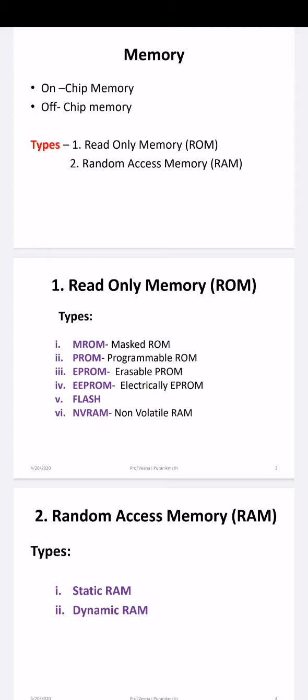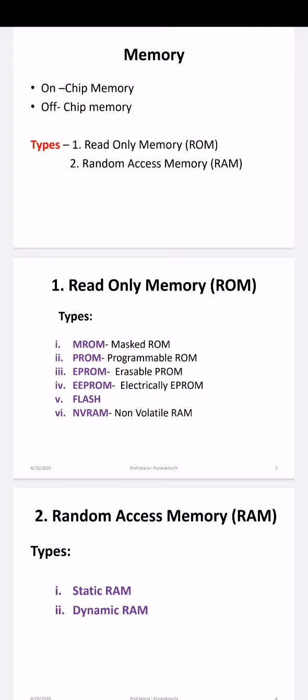How are we going to change the bits here? By applying high voltage to the gates. To erase the stored information, it contains a crystal window which is exposed to ultraviolet rays to erase the information for 20 to 30 minutes.